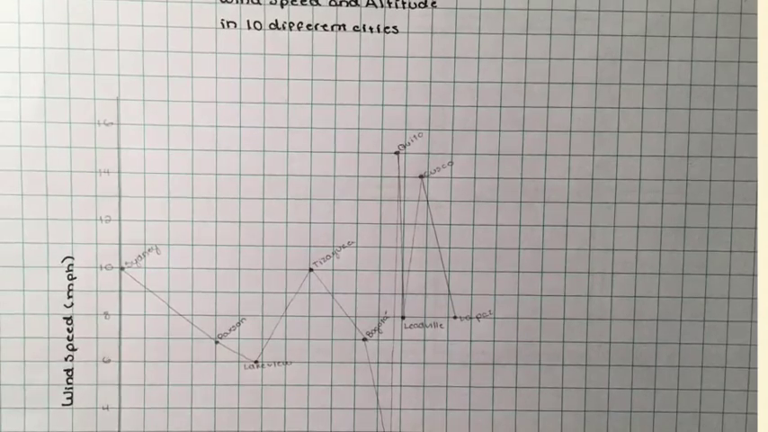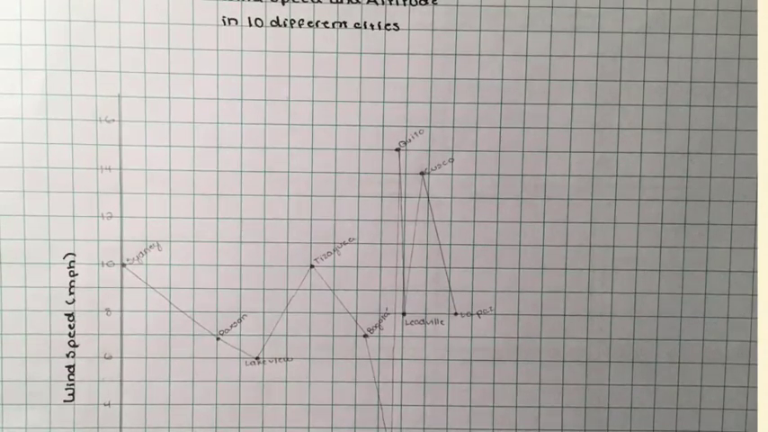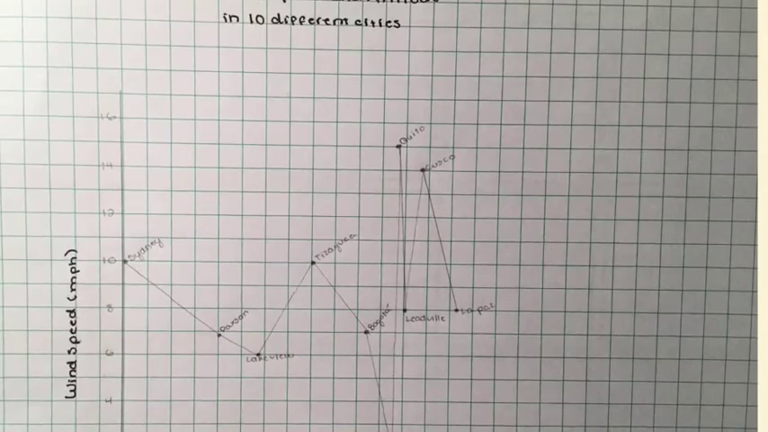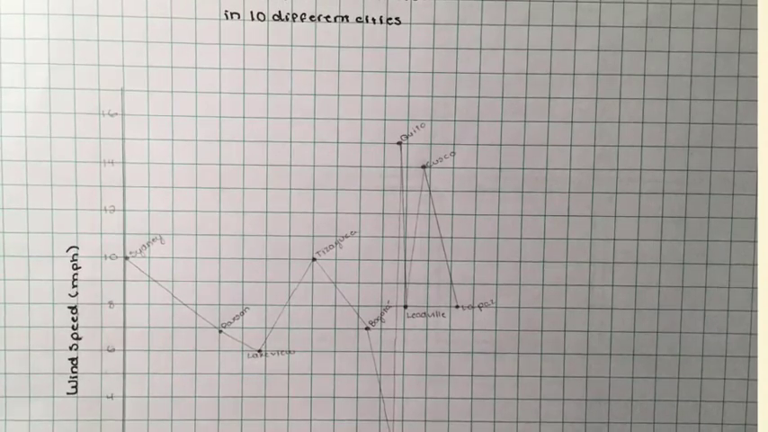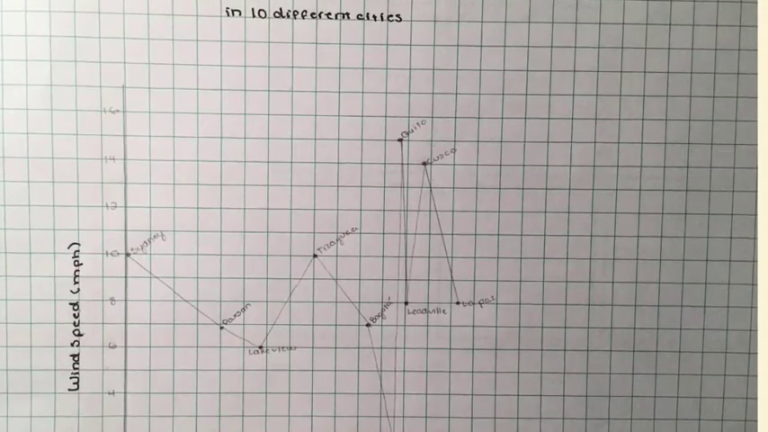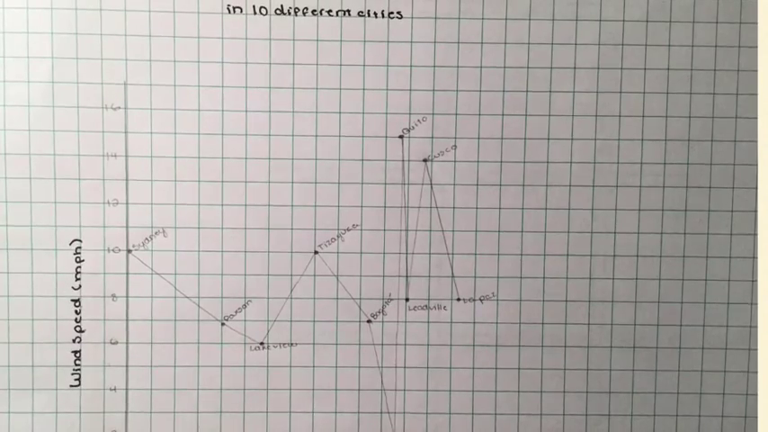Altitude affects climate because the higher you get, the more the temperature drops. This is why Sydney is usually warm, because it doesn't have high elevations.